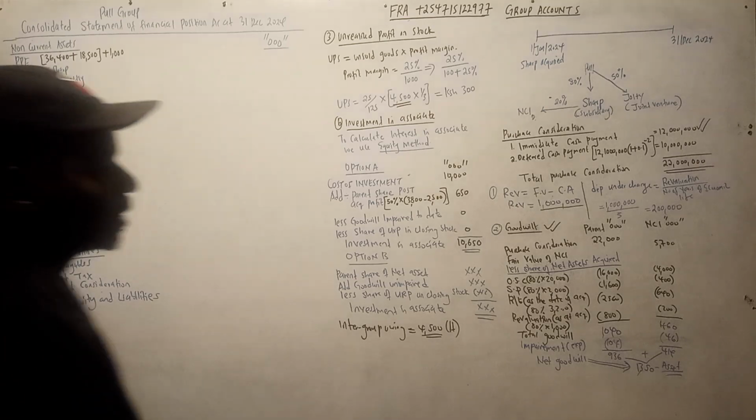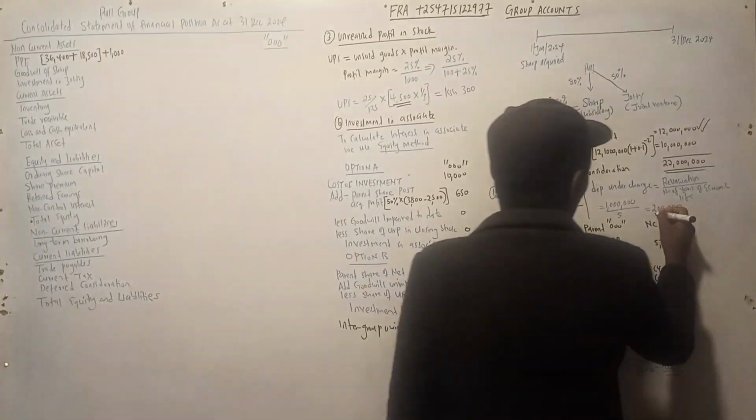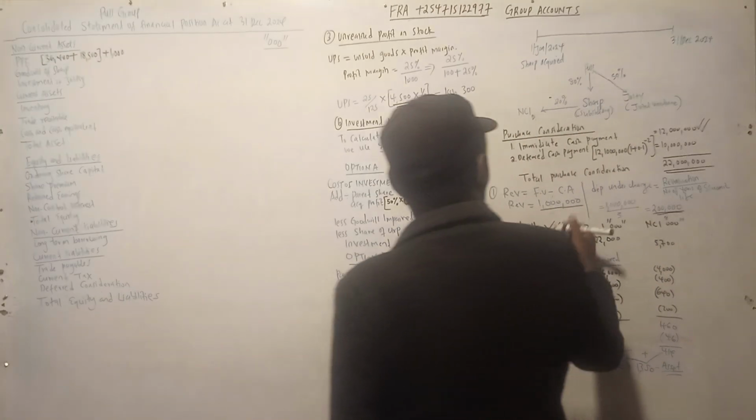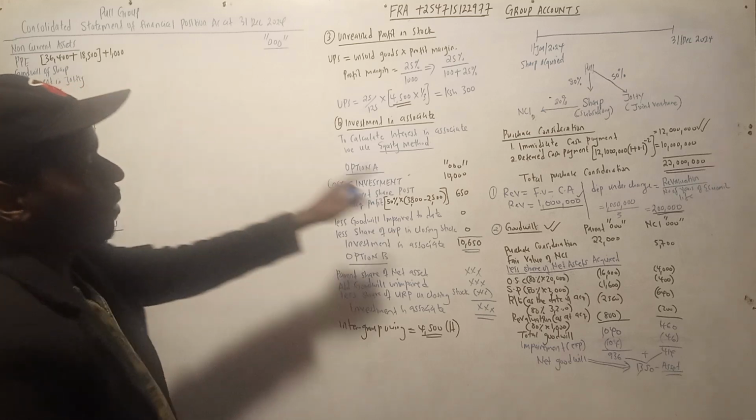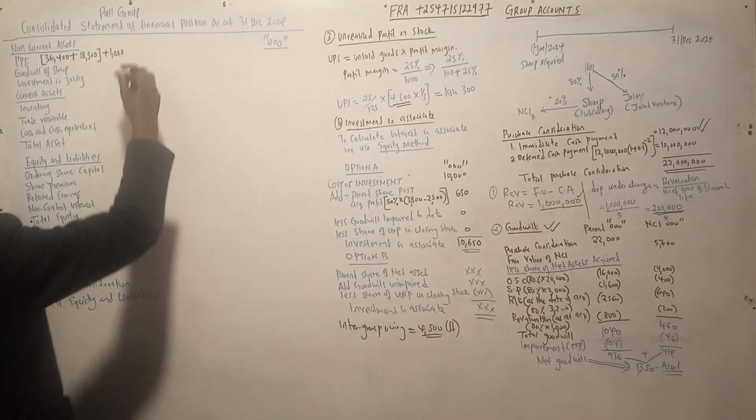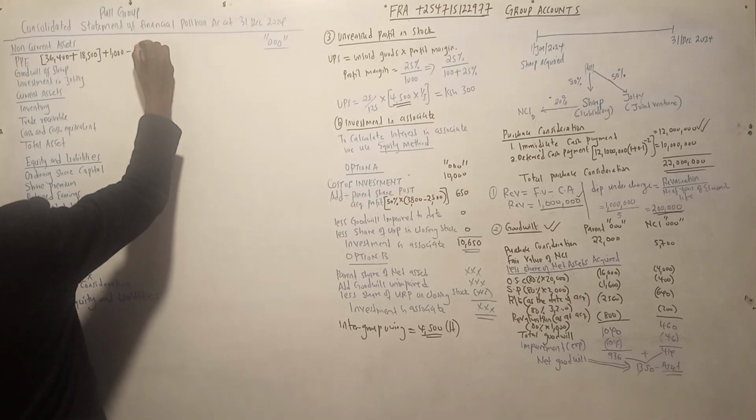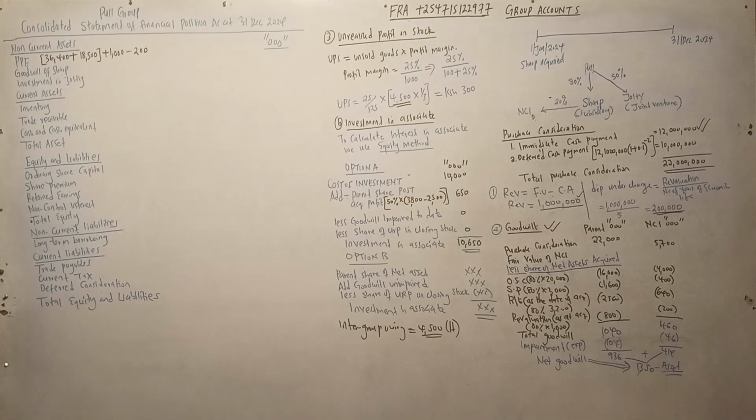Then you had a depreciation under charge. So depreciation under charge is supposed to affect this account also. So the valuation increases the PPE account, so we add the 1,000. But the depreciation under charge will reduce this account by 200.